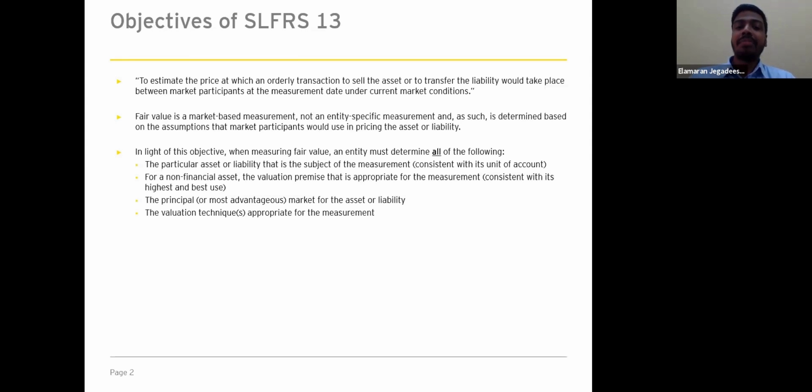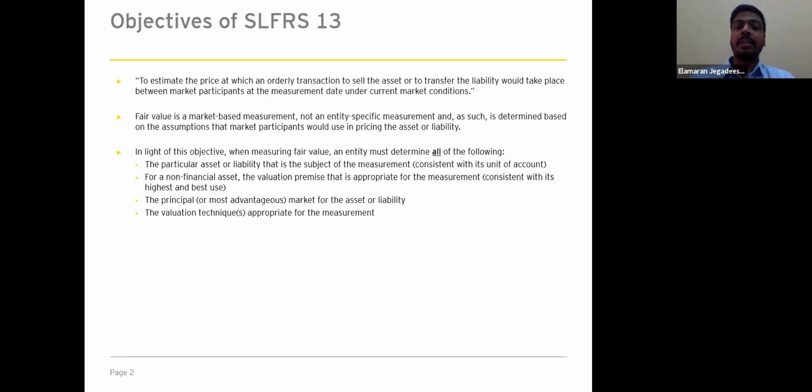In measuring the fair value, the entity needs to determine the following factors, which I have mentioned in the slides. The first requirement is the particular asset or liability that is subject to the measurement, so the measurement needs to be consistent with the unit of account. Secondly, for a non-financial asset, the measurement also needs to be consistent with the highest and best use.